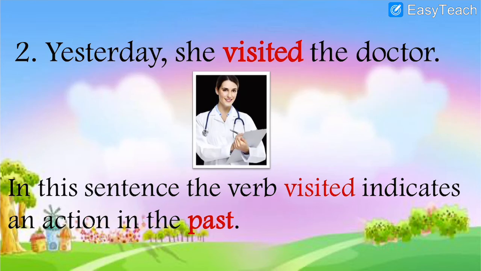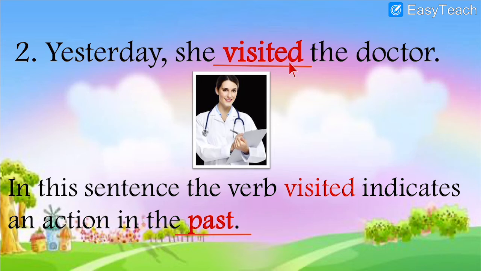Next example, yesterday she visited the doctor. What is the verb over here? Visited. Now, visited is past tense. See, it is given. In this sentence, the verb visited indicates an action in the past. What does it indicate? The action done in the past. So ed is added over there. Why do we add ed? Because it is the rule of past tense that in all the verbs you have to add d or ed. So visit becomes visited, play becomes played, like that.